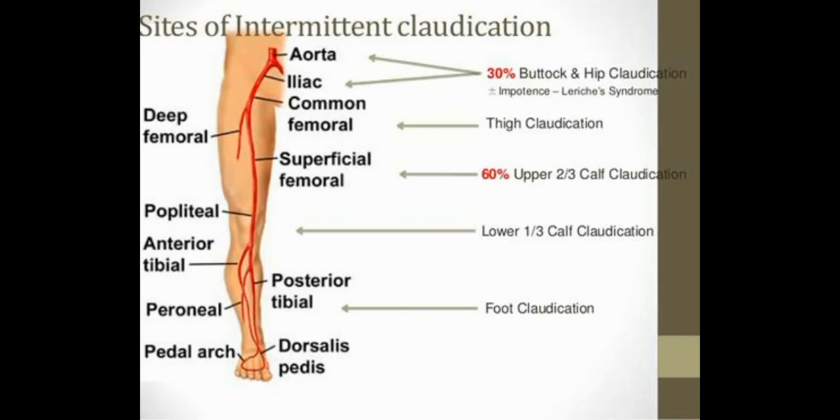What are the common sites for intermittent claudication? At the level of the aorta, the common femoral artery, superficial femoral and deep femoral artery. At the level of the superficial femoral, 60% of upper two-third calf claudication may develop, and superiorly at the aorta and the iliac artery, 30% of buttock and hip claudication may develop. Then popliteal and anterior tibial branches, lower one-third calf claudication may develop, and if the posterior tibial and peroneal branches are involved, then there can be foot claudication.